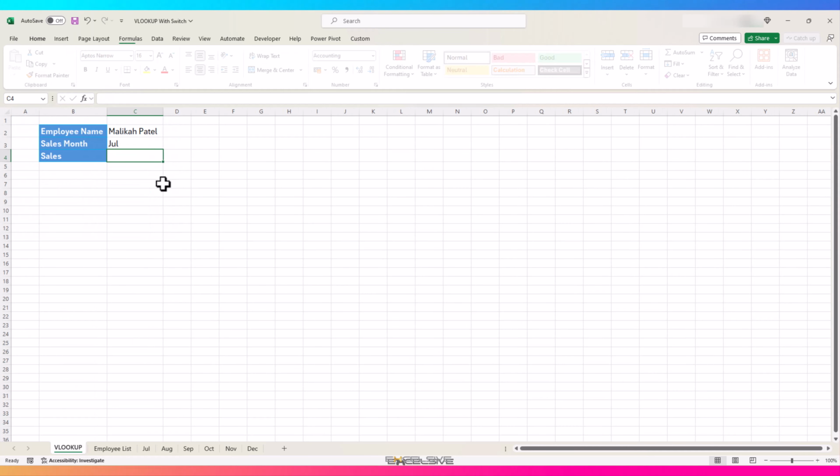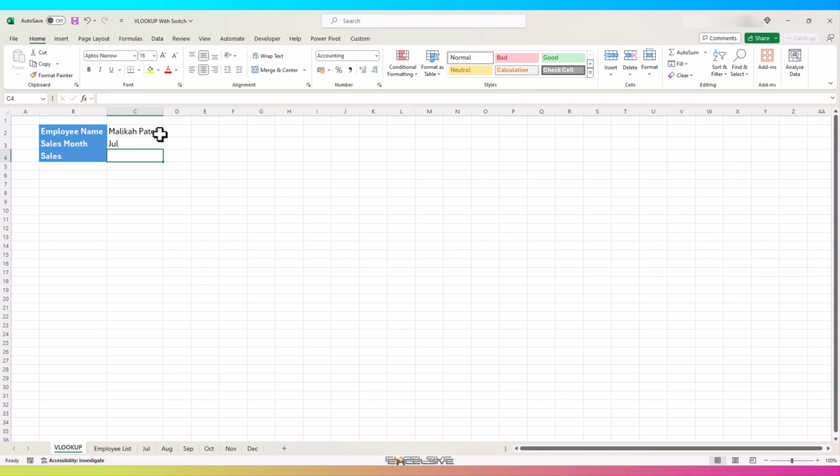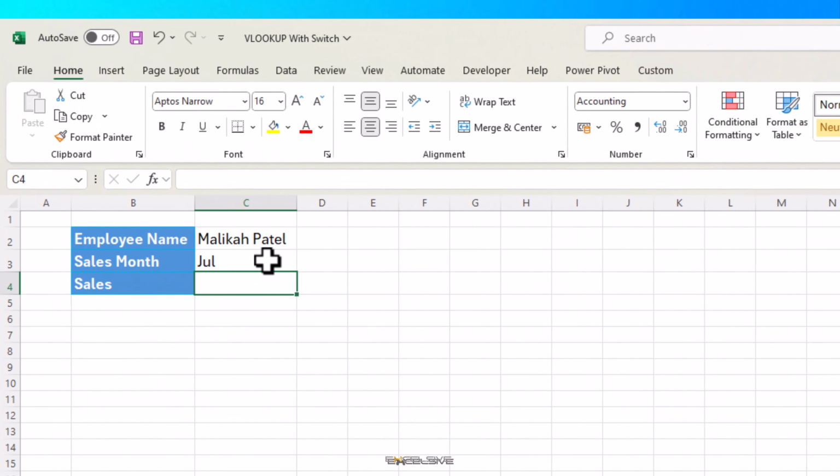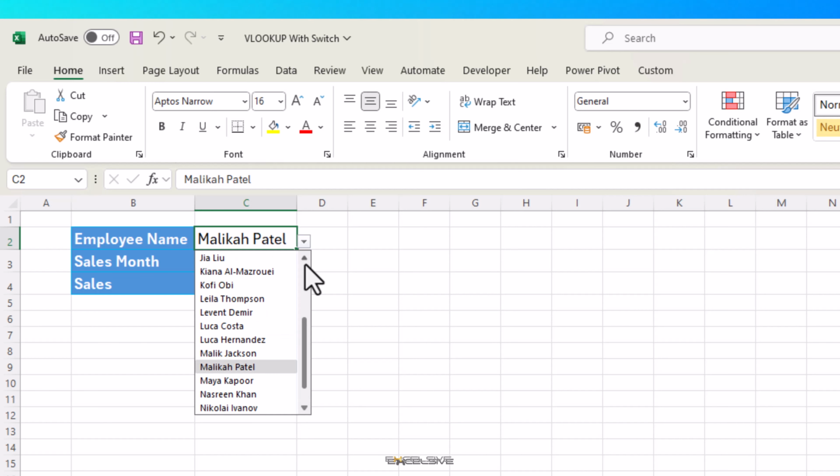The idea is to write a formula that takes the name in this cell as the lookup value and brings up the sale for that name from the relevant sheet. The next drop-down is for the month from where we have to bring the sales. Easy stuff, right? Let's begin. Let's select the first name in our drop-down here.